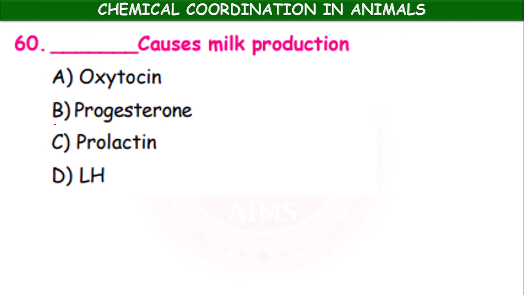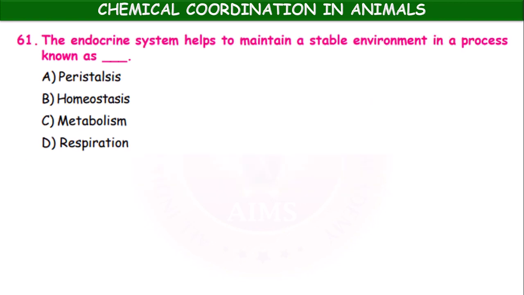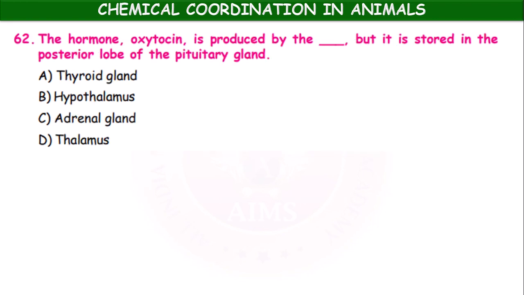Dash causes milk production: oxytocin, progesterone, prolactin, LH, luteinizing hormone. Prolactin. The endocrine system helps to maintain a stable environment in a process known as peristalsis, homeostasis, metabolism, respiration. Homeostasis, it is also called feedback mechanism, okay.